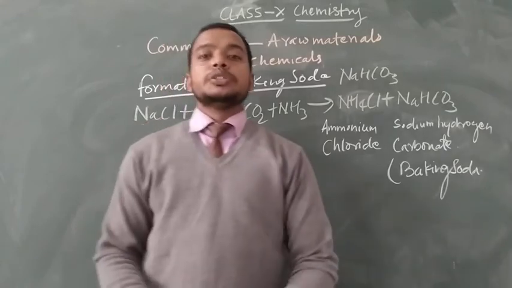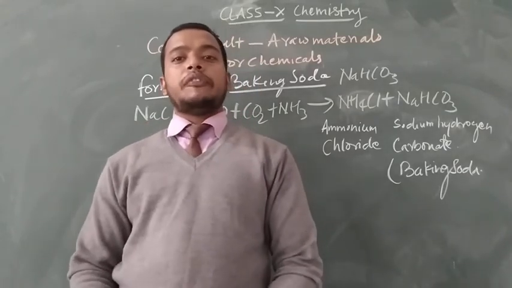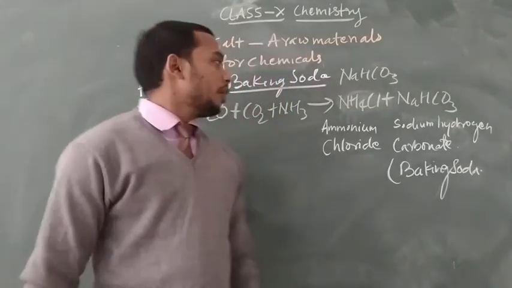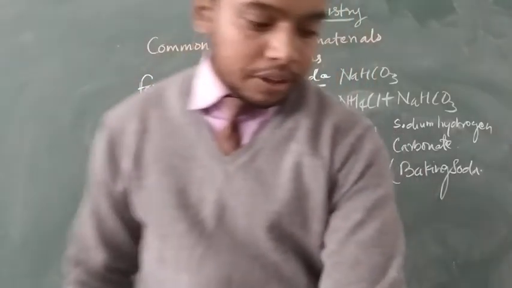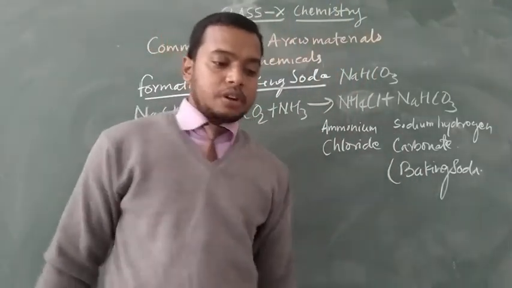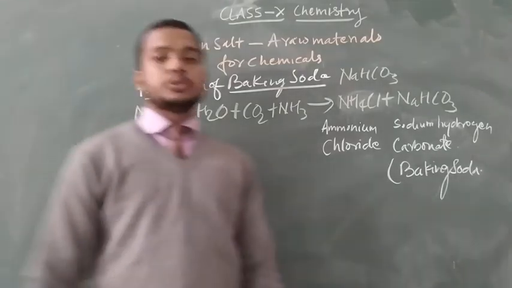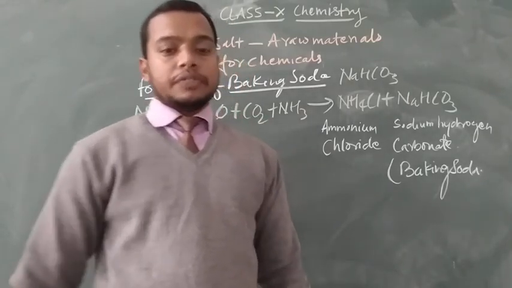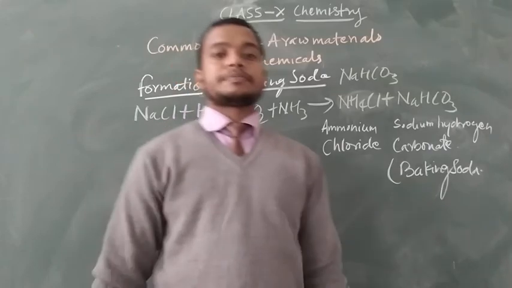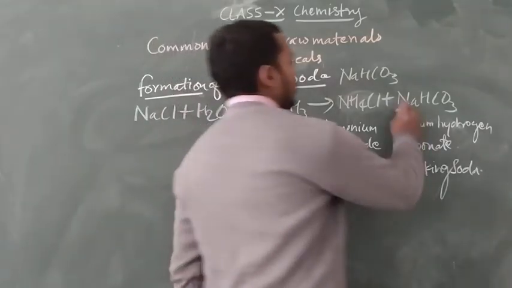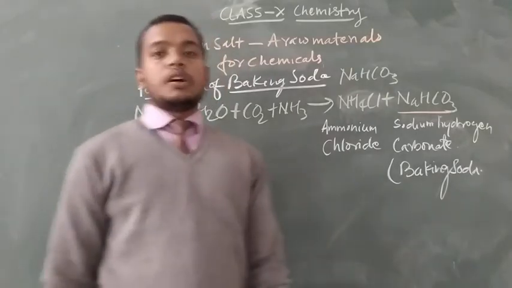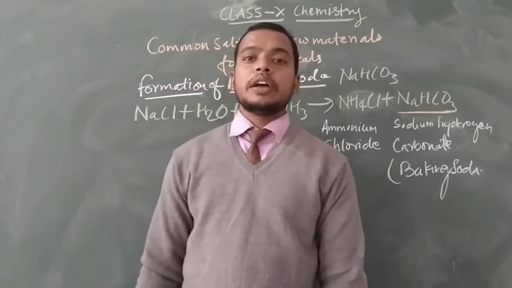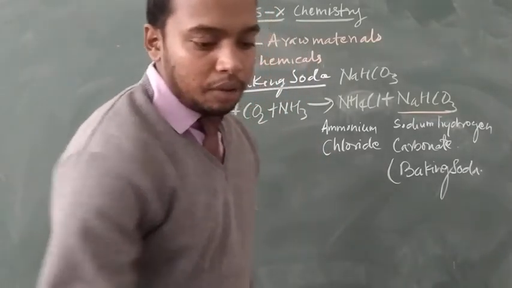Baking soda is used in food to make it crispy, and in different types of food, and it can be used to neutralize an acid. It is also used as an antacid. This is also an important use of sodium hydrogen carbonate. Baking soda is used as an antacid, which means it neutralizes the acidic reaction in our stomach.